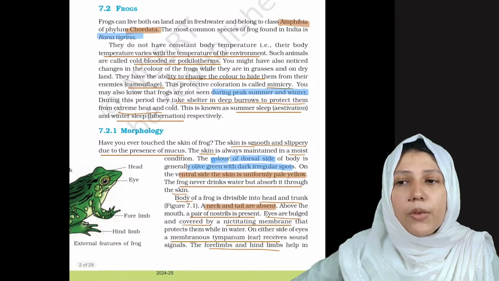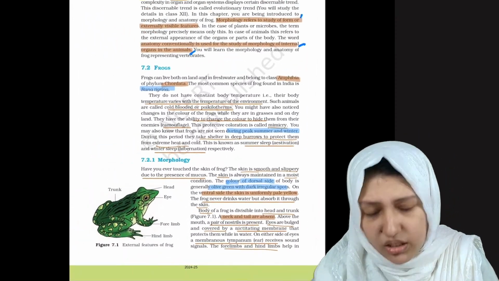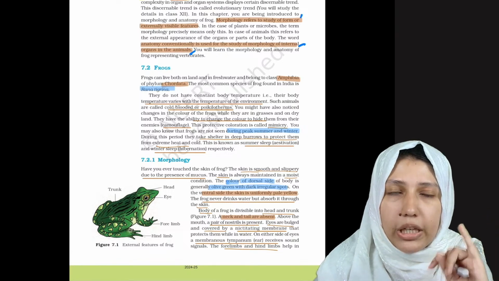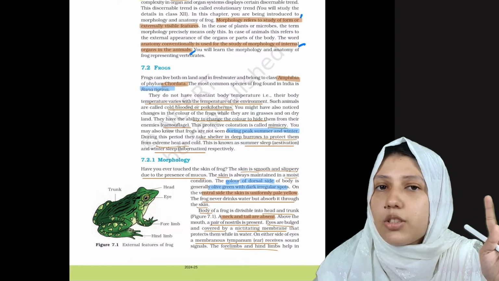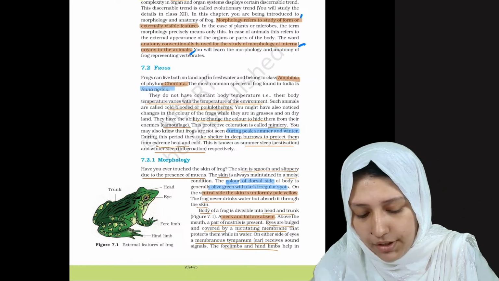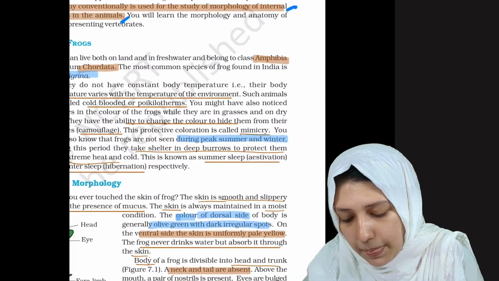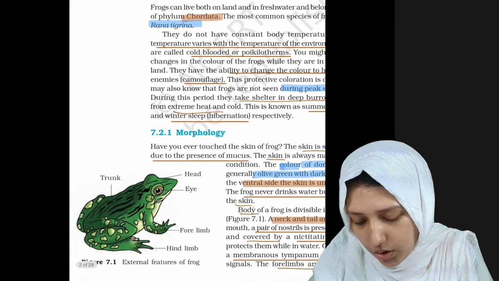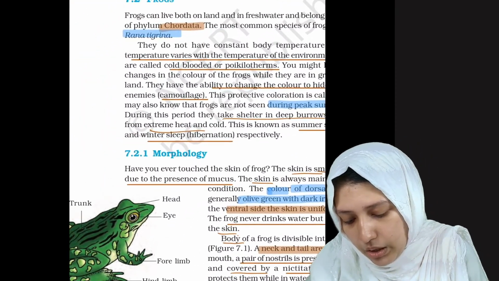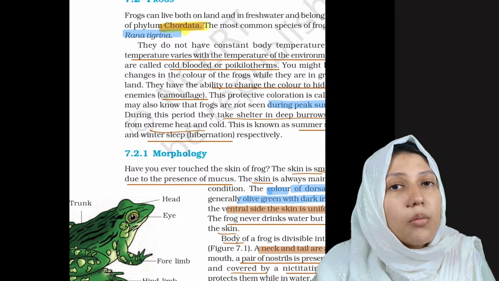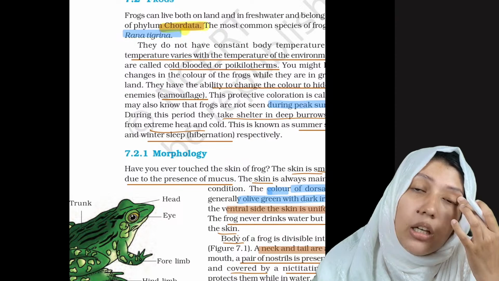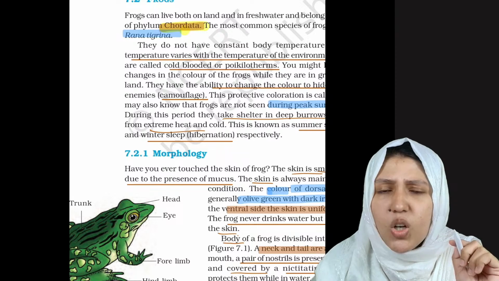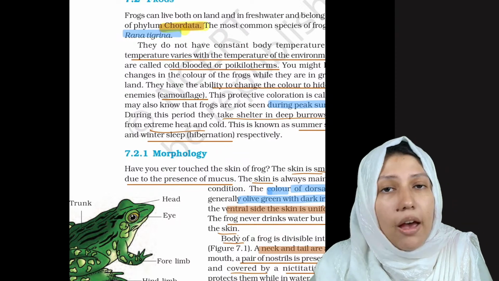Now let's see the first topic, the frog. In this we will study the common basic characters of the frog, then each system: respiratory system, digestive system and excretory system. Frog belongs to class Amphibia, meaning they can live on both land and water. They belong to phylum Chordata because they have a notochord, and to subphylum Vertebrata.